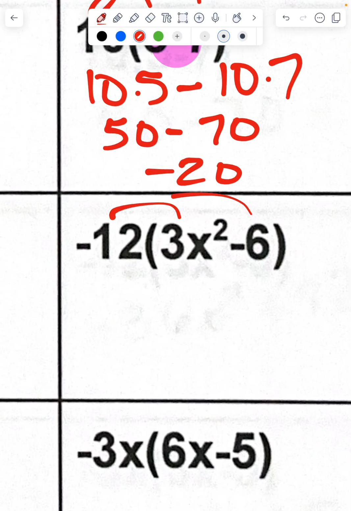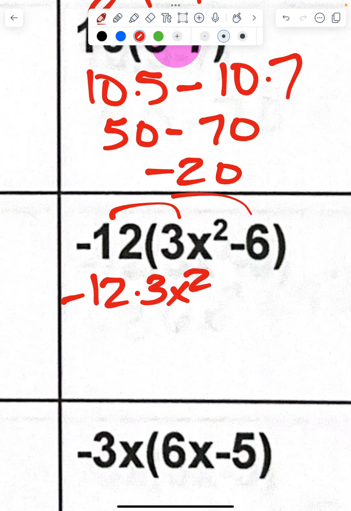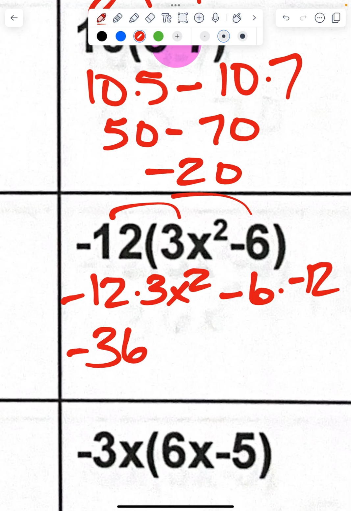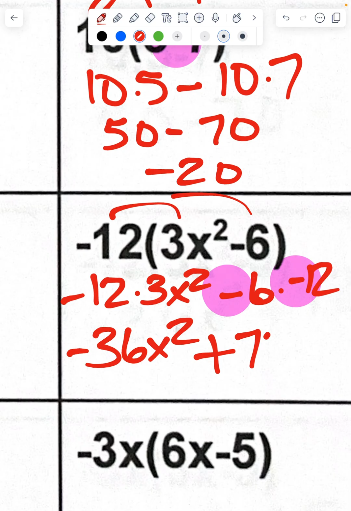Again, same thing. Negative 12 times 3x squared minus, because I have that minus, 6 times negative 12. So negative 12 times 3 is going to give me negative 36x squared. Now let's talk about this right here. I have a negative and a negative. I am multiplying those two things. When I multiply two negatives, what happens? Right, it becomes a positive, 72.